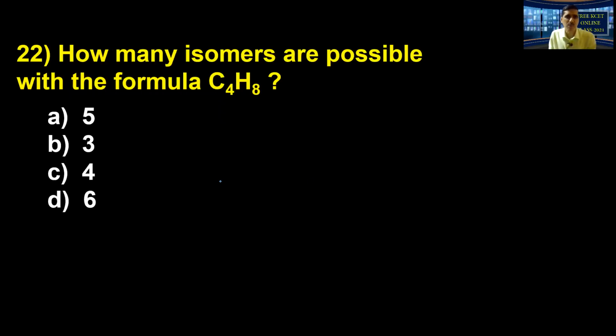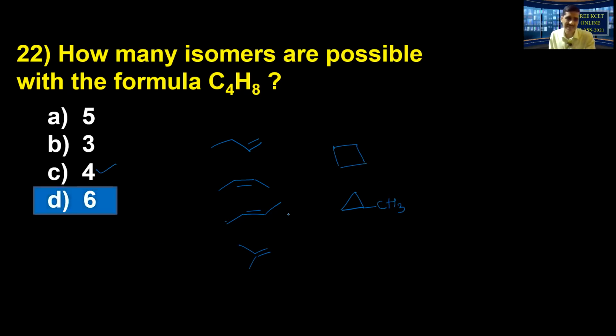How many isomers are possible with the formula C4H8? So now for C4H8 ಎಷ್ಟೆಲ್ಲ possible ಇರಬಹುದು ಅಂತ. ಒಂದು ನೋಡಿ, I'm writing like this. This is 1-butene. Look at this. This is cis form, ಇದರಲ್ಲಿ ಕೂಡ ನೆನಪಿಟ್ಕೋಬೇಕು ನೀವು. Look at this. Another form and one more form you already studied. These 4 alkenes are going to be produced. ಅಲ್ಲಿ alkenes ಎಷ್ಟು ಅಂತ ಕೇಳಿದ್ರೆ option C would have been the answer. But ಇನ್ನೊಂದು, look at this. Cyclobutane. Look at this. I'm writing one more. All the isomers ಬರೆಯುವಾಗ, so therefore 6 isomers are going to be possible here. So therefore D is the correct option.